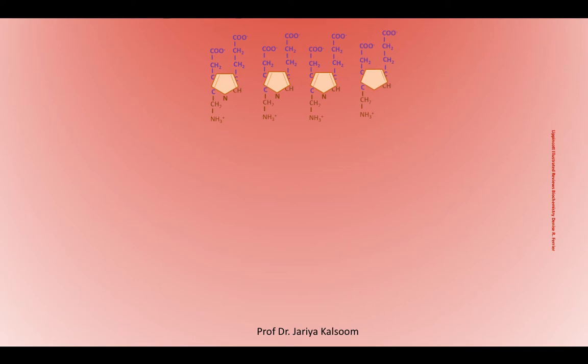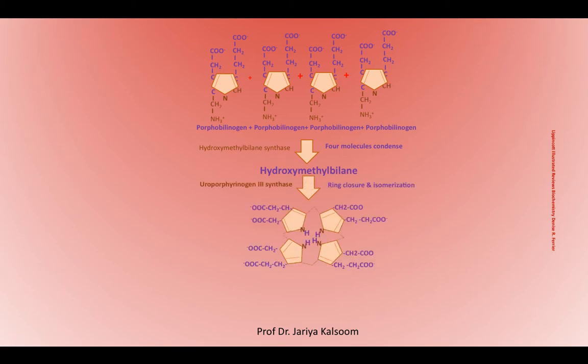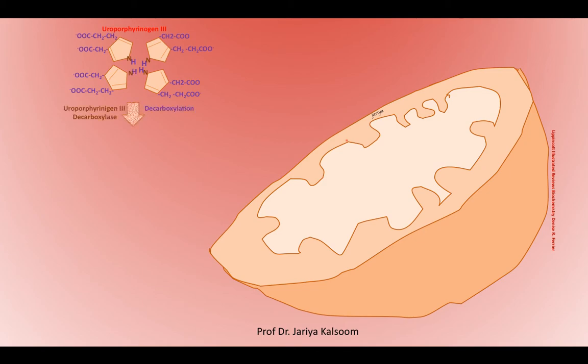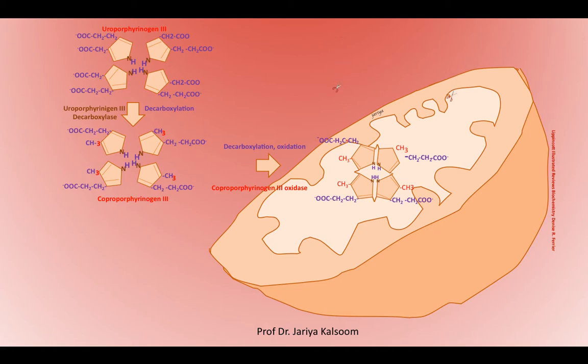The condensation of 4 PBG molecules produces linear tetrapyrrole. Uroporphyrinogen 3 undergoes decarboxylation of its acetate groups by uroporphyrinogen 3 decarboxylase, generating coproporphyrinogen 3. The reactions occur in cytosol.